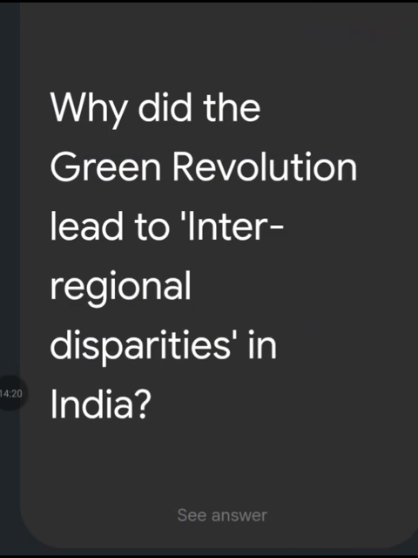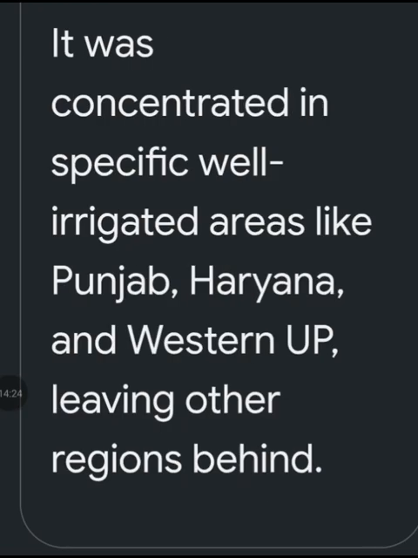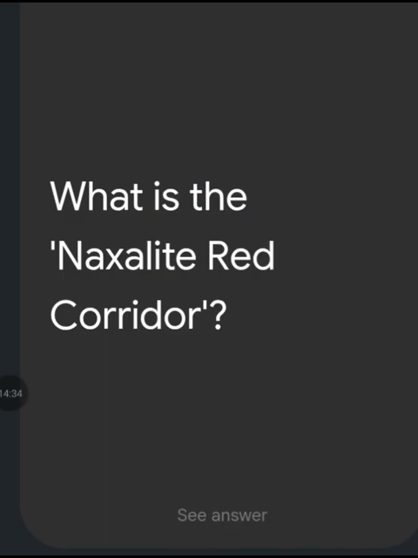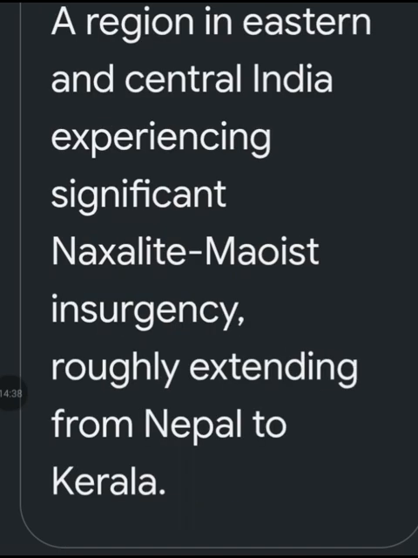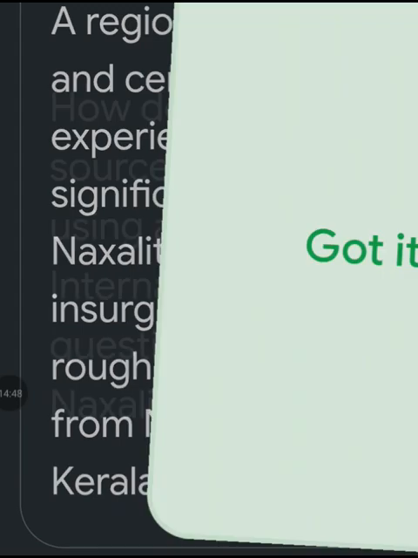Why did the Green Revolution lead to inter-regional disparities in India? It was concentrated in specific well-irrigated areas like Punjab, Haryana, and Western UP, leaving other regions behind. What is the Naxalite Red Corridor? A region in eastern and central India experiencing significant Naxalite insurgency, roughly extending from Nepal to Kerala.